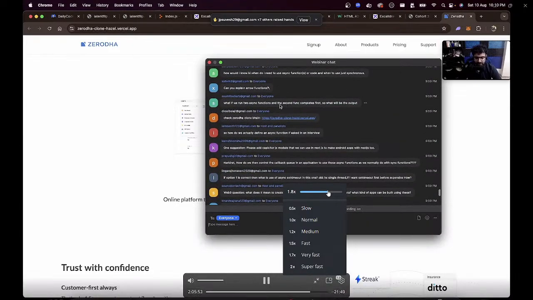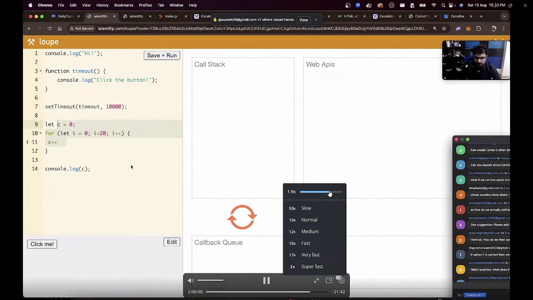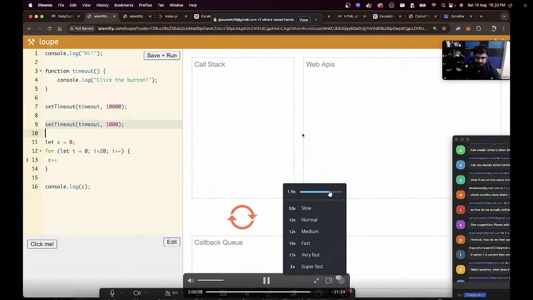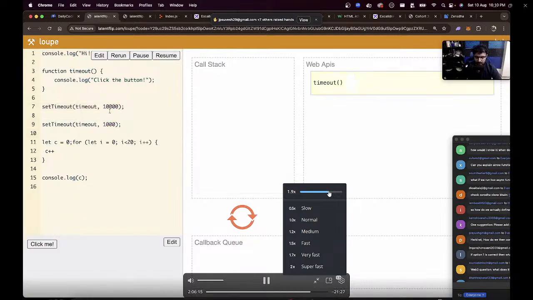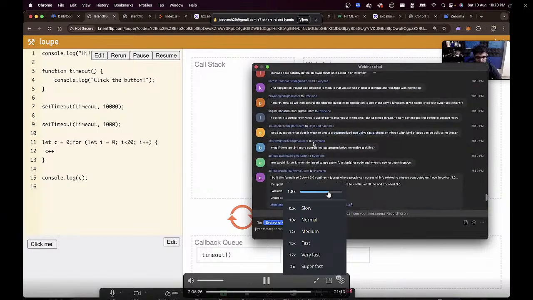What if we run 2 async functions and the second async function completes first? So the second async function will be able to put things on the callback queue first. If I have a setTimeout of 10 seconds and after that a setTimeout of 1 second, then this will reach the callback queue first, then the other will. So this will execute first, this will execute second. Even though in the web APIs the 10 seconds one went first, in the callback queue the 1 second one went first. So first that one will get pulled, then the 10 seconds one will get pulled.